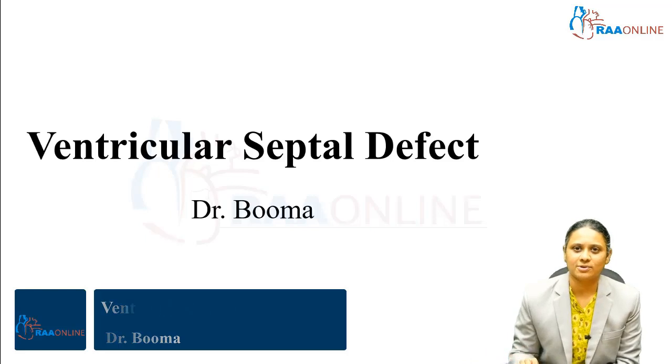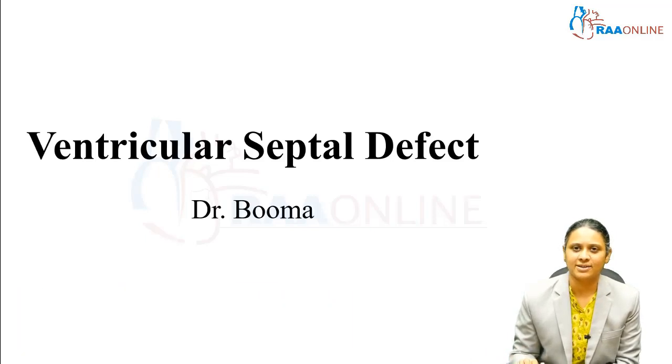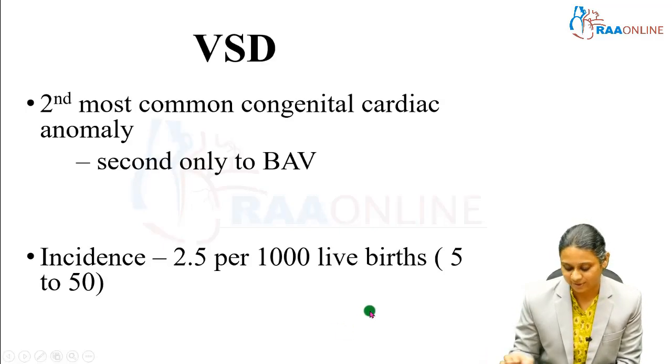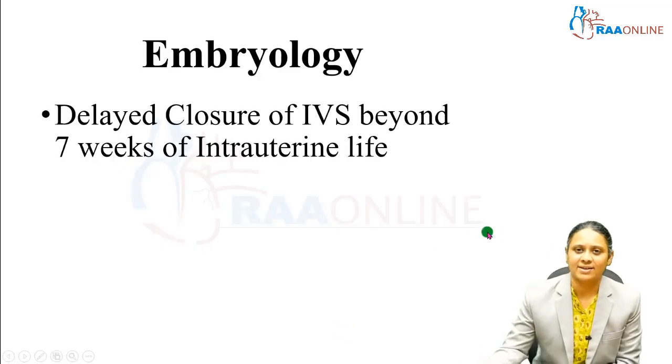It is the second most common congenital cardiac anomaly, second only to bicuspid aortic valve. Earlier it was reported as much as 2.5 per thousand live births. Now, because of easy availability of echocardiogram in testing of children, it is reported as high as 5 to 50 per thousand live births. So VSD is a result of the delayed closure of the interventricular septum beyond 7 weeks